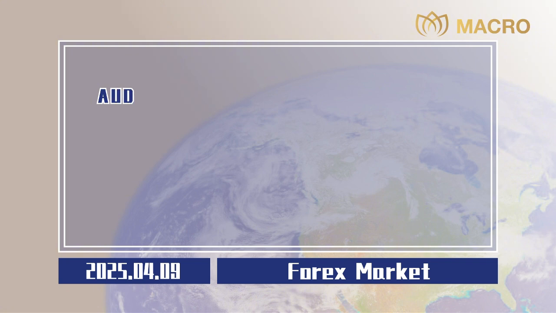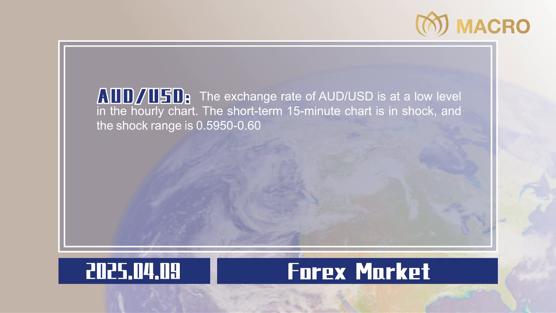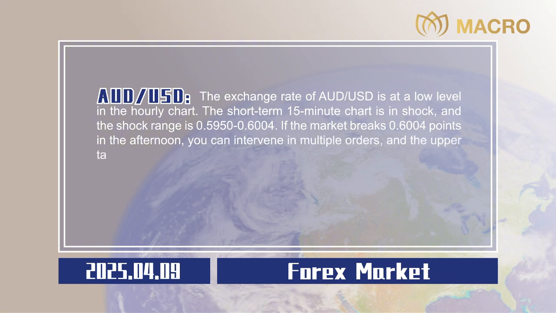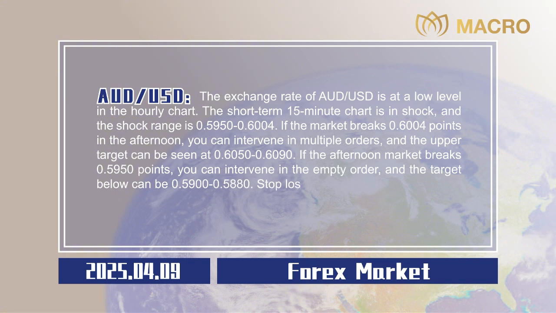Australian dollar to US dollar. The exchange rate of Australian dollar to US dollar is at a low level on the hourly chart. The short-term 15-minute chart is in shock, and the shock range is 0.5950 to 0.6004. If the market breaks 0.6004 points in the afternoon, you can intervene in multiple orders, and the upper target can be seen at 0.6050 to 0.6090. If the afternoon market breaks 0.5950 points, you can intervene in the empty order, and the target below can be 0.5900 to 0.5880. Stop losses are all 20 points, 0.0020.